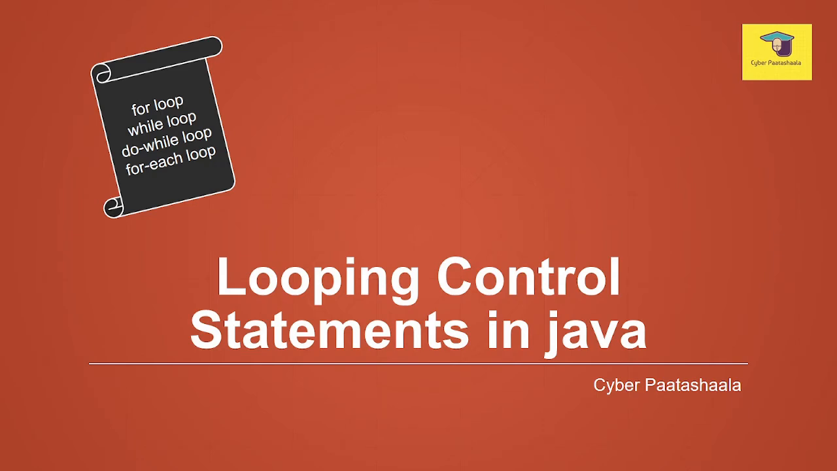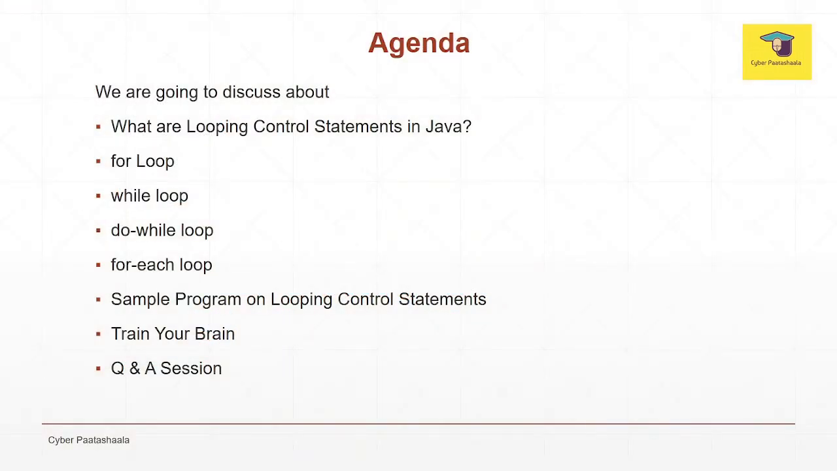Today's topic is looping control statements in Java. We are going to discuss what the looping control statements in Java are: the for loop, while loop, do while loop, for each loop, and sample programs on all these looping control statements. So as usual, train your brain session and Q&A session.